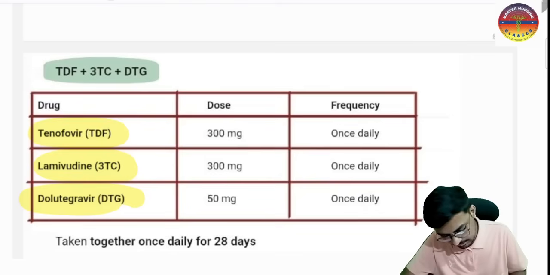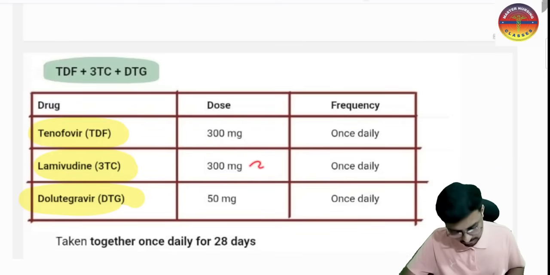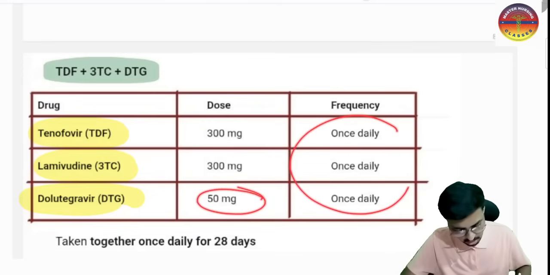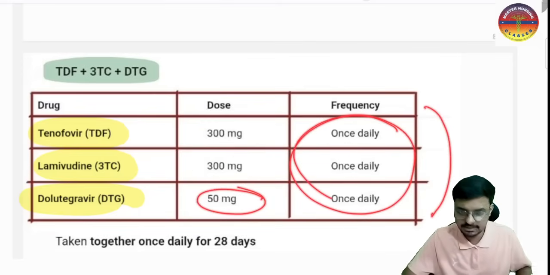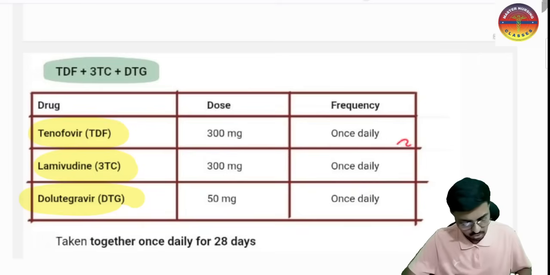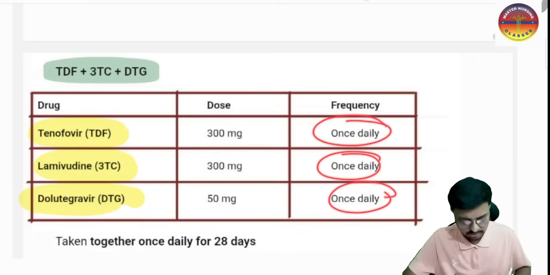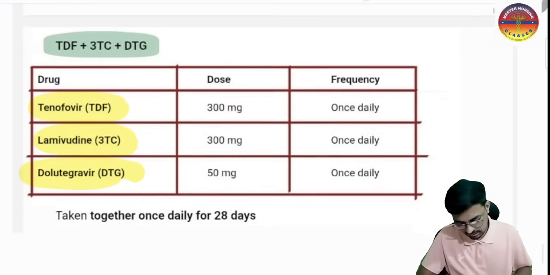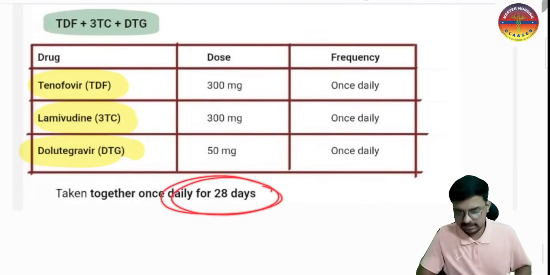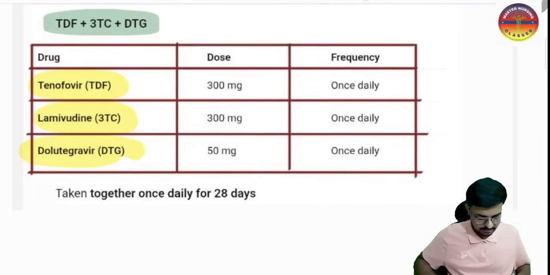The dose is tenofovir 300 mg, lamivudine 300 mg, dolutegravir 50 mg. All become one tablet, that is the fixed dose combination. We give this once daily. Please keep in mind this is taken for a duration of 28 days. This is the post exposure prophylaxis of HIV.